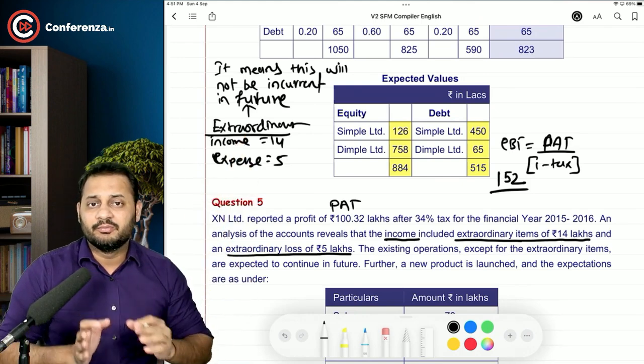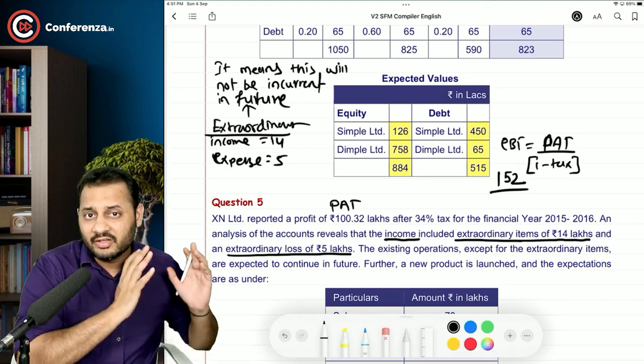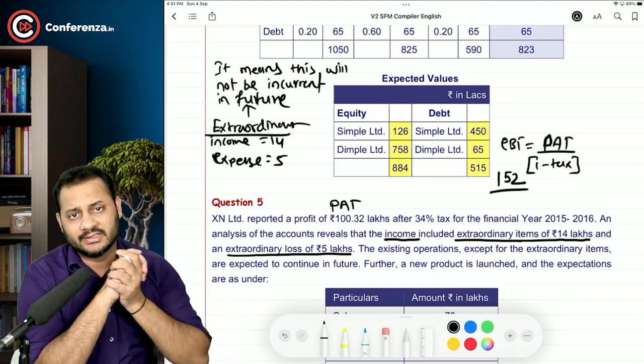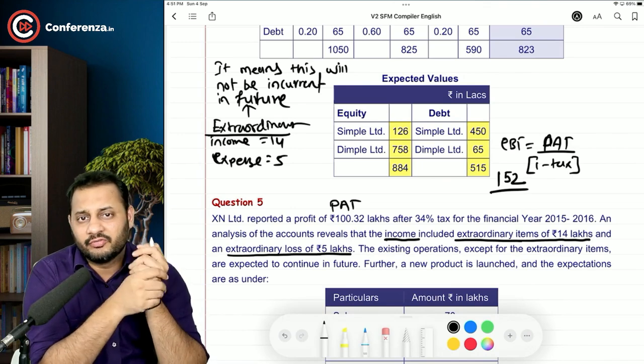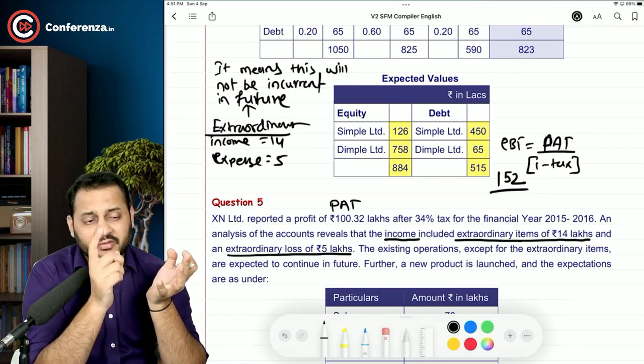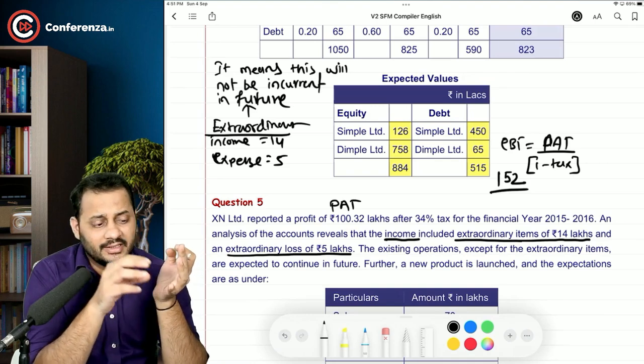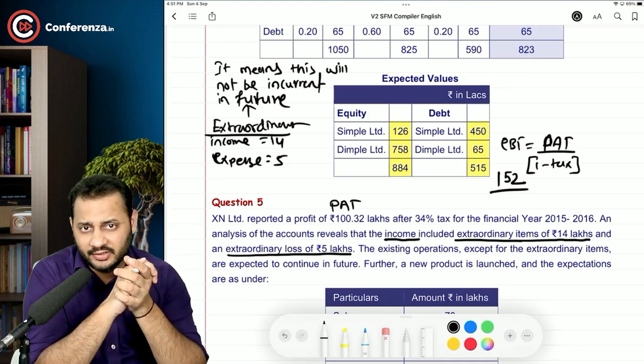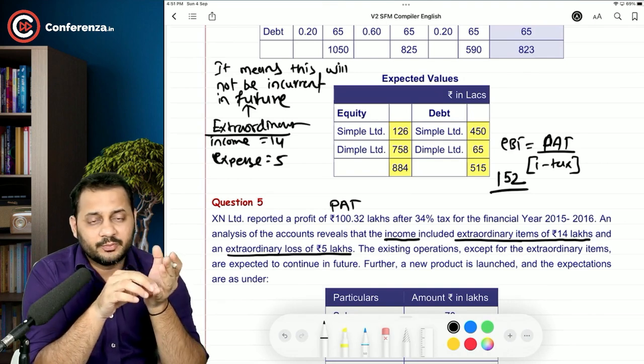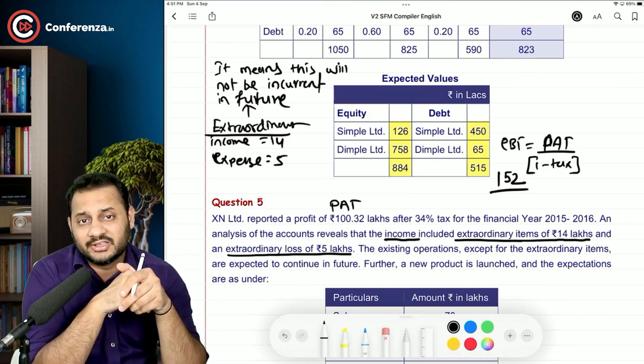Ordinary income is something which is repeated year after year. I will just give you an example. Let's say I'm running a Conferenza Next Private Limited. This is a company which sells video lectures and books to the customers, okay? And let's say the profit is 10 lakh rupees for the year. Now this profit can be repeated in the next year as well.